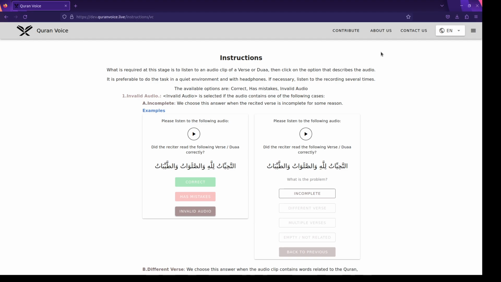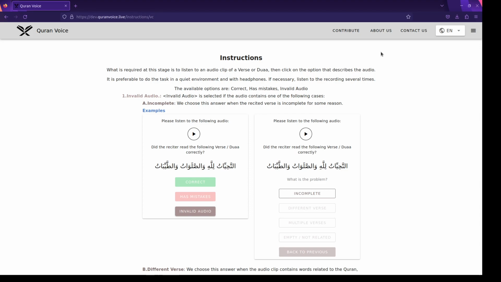Once you listen to an audio clip, please try to consider if this recording is invalid or valid, and if it looks valid, does it have mistakes, and if there's no mistakes and you think it's correct, then this is very good. That's great. We select correct.